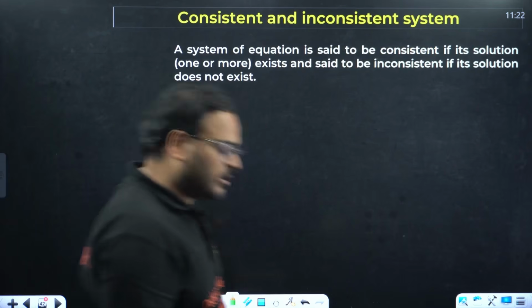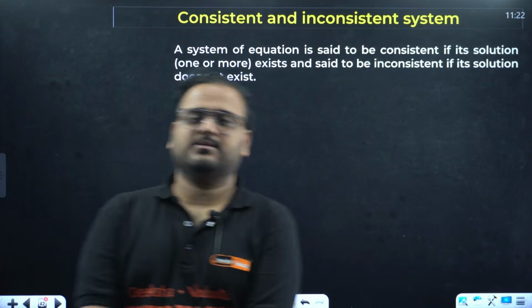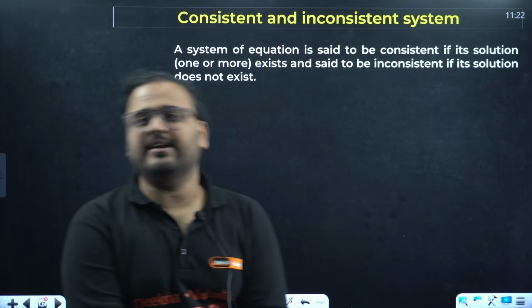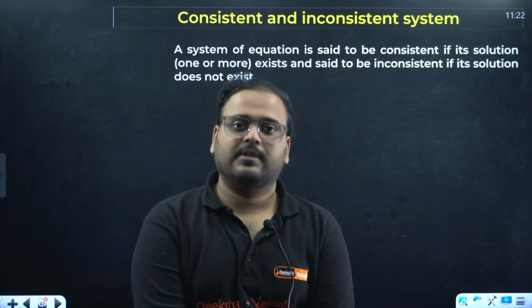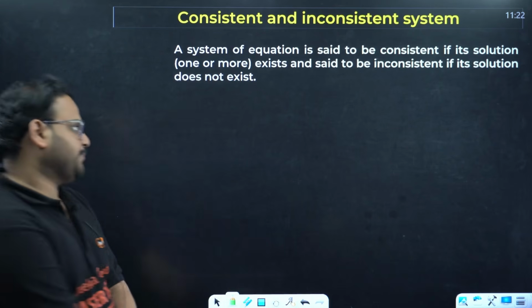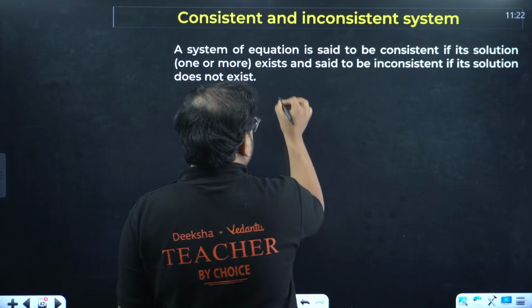Next is a very important condition, a very favorite of your CET. Boards also they ask, but this is basically an almost guaranteed question in CET. Consistent and inconsistent system of equations. So it starts like this. Consistent form.